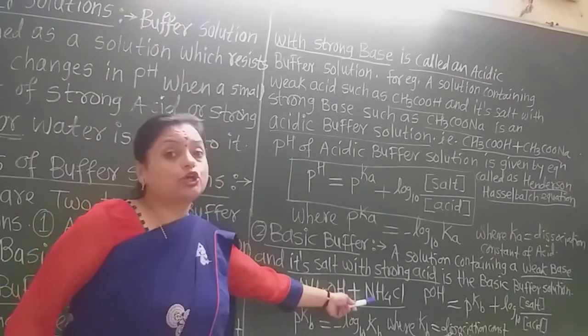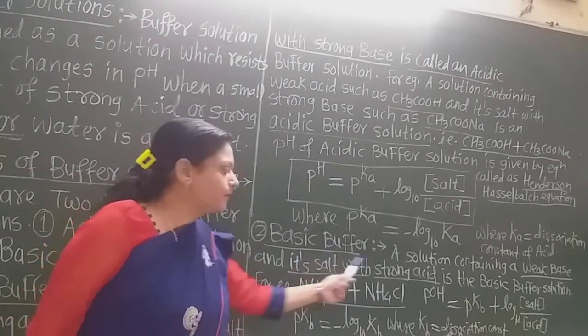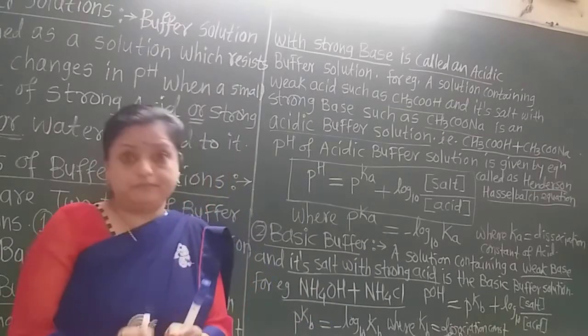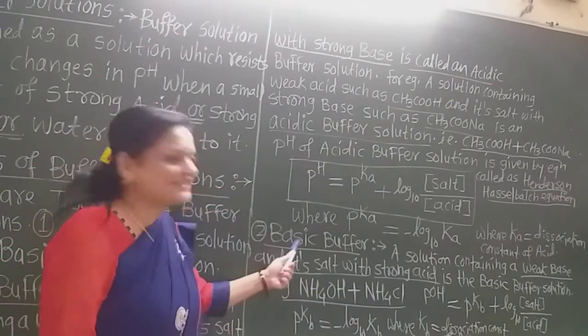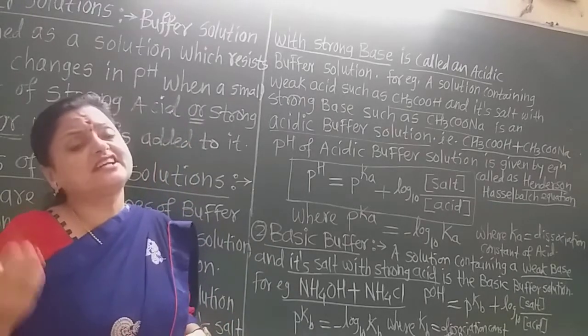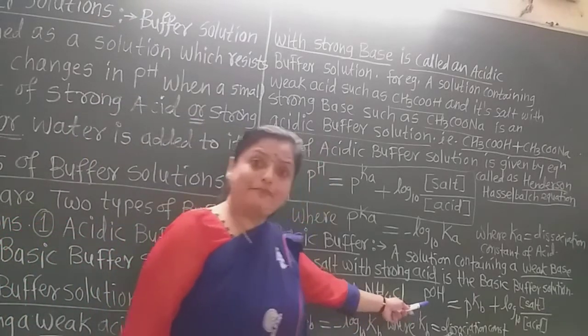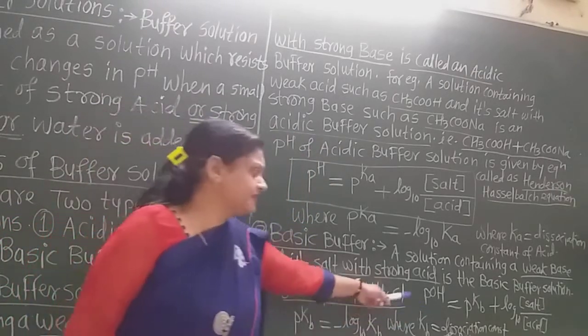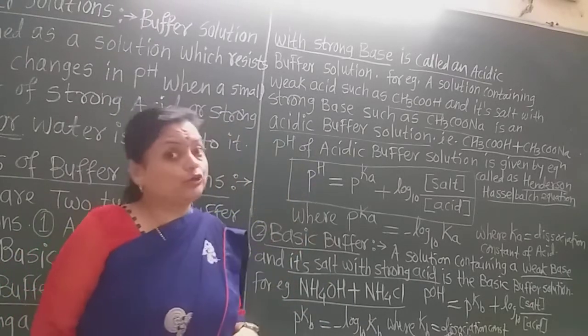Now this is the salt of weak base and strong acid, and this is the weak base. The equal proportion, 50-50 proportion of these two solutions forms the basic buffer. Now this is the basic buffer, and the Henderson-Hasselbalch equation is given for pOH, because for basic buffer we calculate the pOH, and for acidic buffer we calculate the pH.